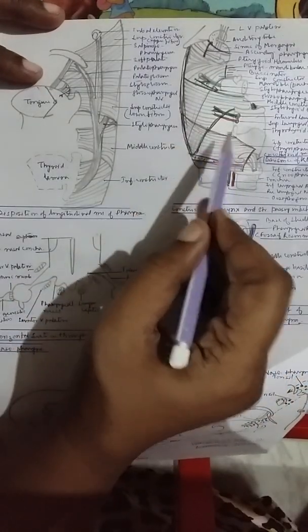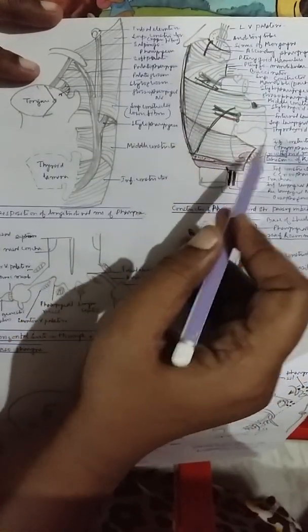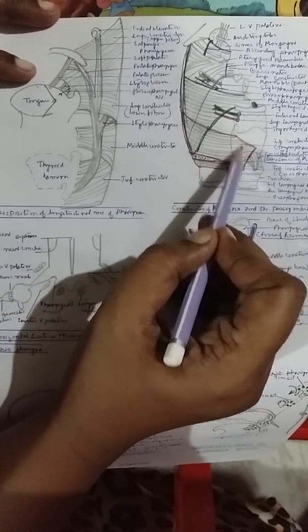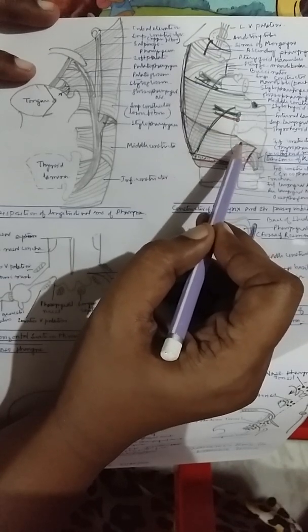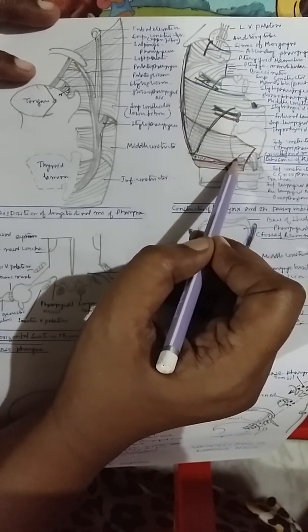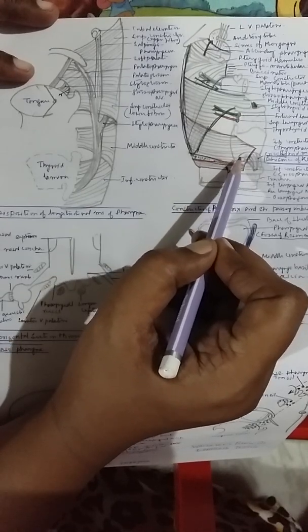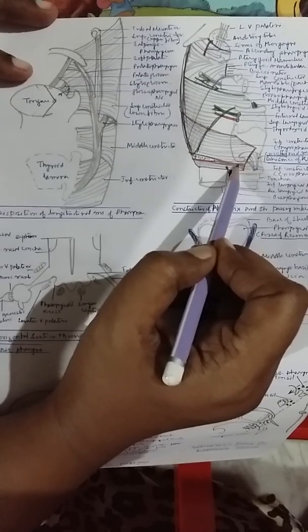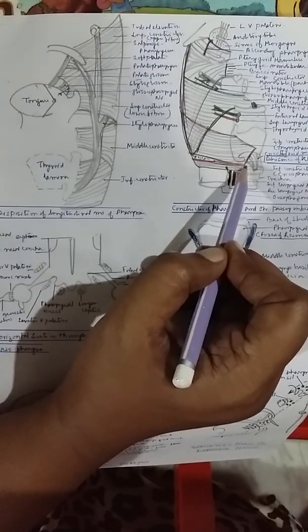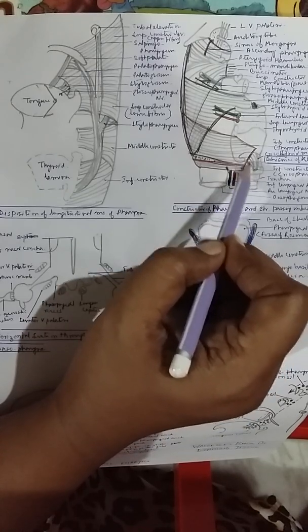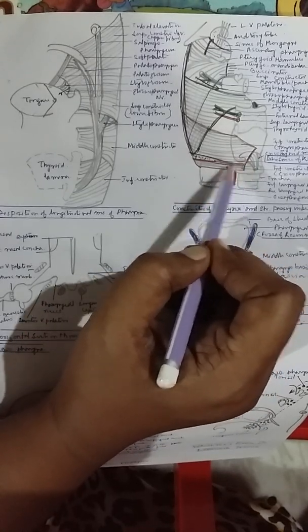The inferior constrictor muscle has two sets of fibers. One is the thyropharyngeal set, another is the cricopharyngeal set. The thyropharyngeal set of muscle fibers takes origin from the oblique line of the thyroid cartilage as well as the inferior horn of the thyroid cartilage, and the cricopharyngeal group takes origin from the anterior part of the cricoid cartilage as well as the tendinous origin of the cricothyroid muscle.